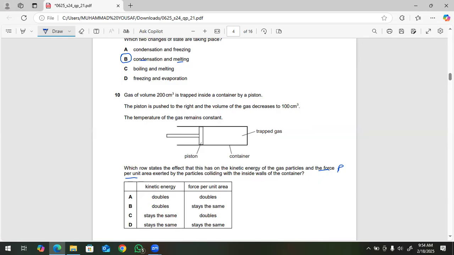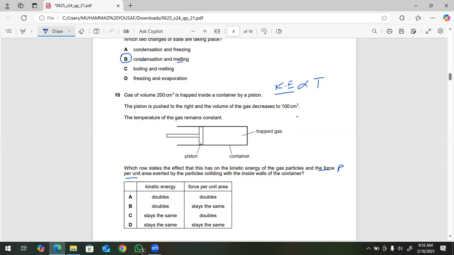So according to kinetic theory, kinetic energy is directly proportional to temperature. The temperature is constant, so kinetic energy will be constant. So kinetic energy will stay the same, which means C and D are the candidates, and one will be the best option from C and D. So now we will check pressure. Force per unit area is known as pressure. What changes will occur when the volume of the gas decreases?